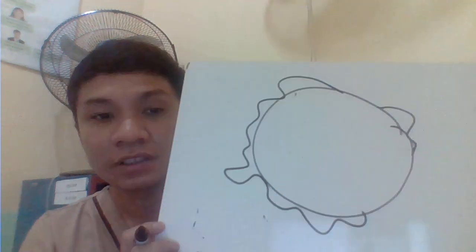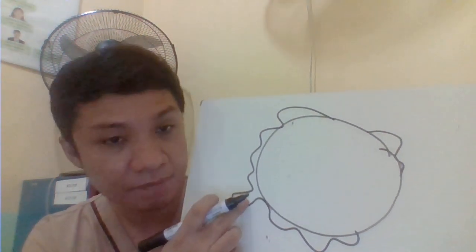Okay, so basically for the Entamoeba histolytica trophozoite, let's say for example this is your trophozoite, and this is the pseudopodia.